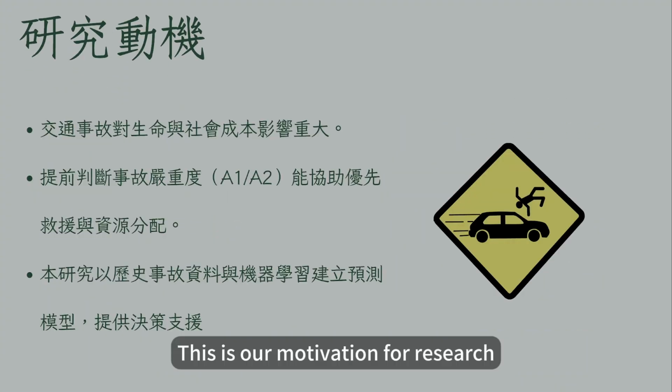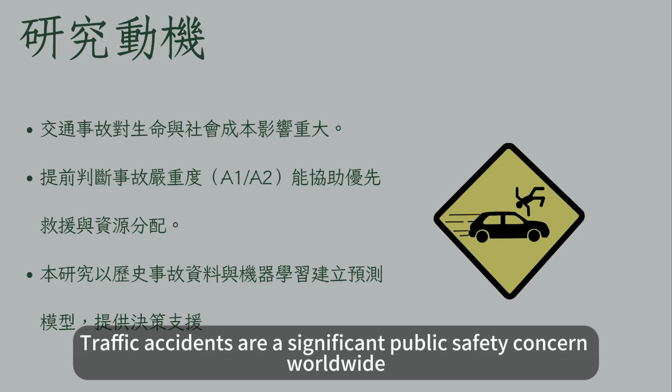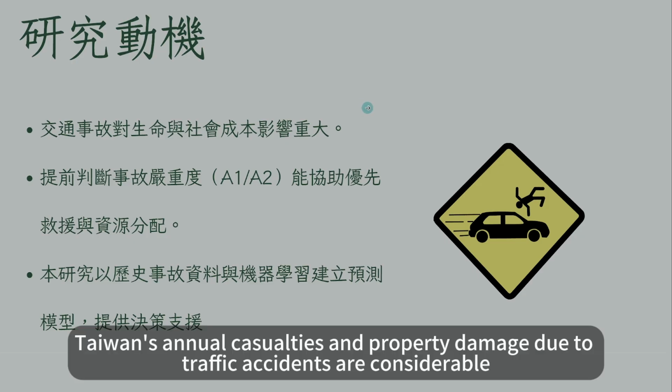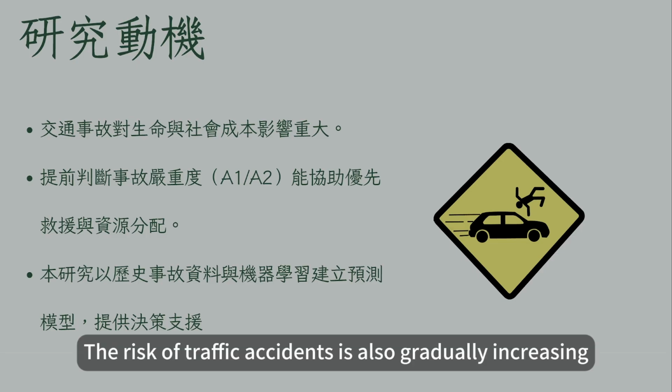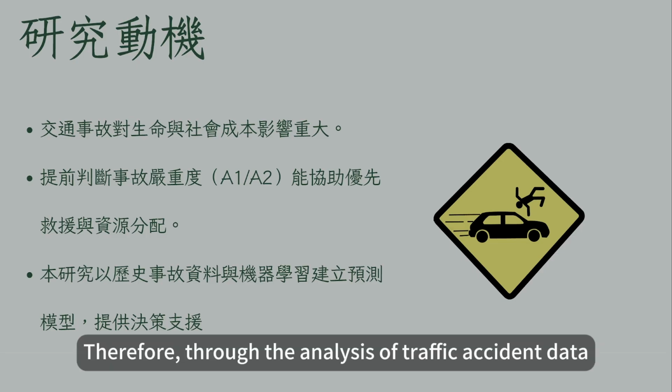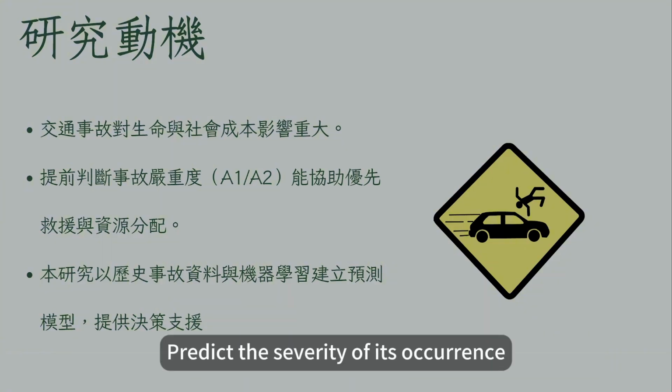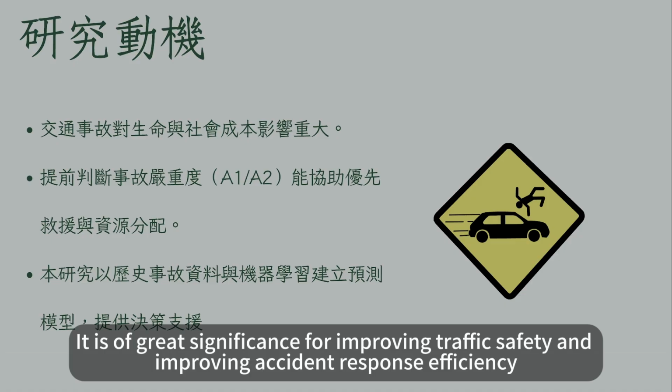This is our motivation for research. Traffic accidents are a significant public safety concern worldwide. Taiwan's annual casualties and property damage due to traffic accidents are considerable. With the increase in the number of people and vehicles, the risk of traffic accidents is also gradually increasing. Therefore, through the analysis of traffic accident data, predict the severity of its occurrence. It is of great significance for improving traffic safety and improving accident response efficiency.